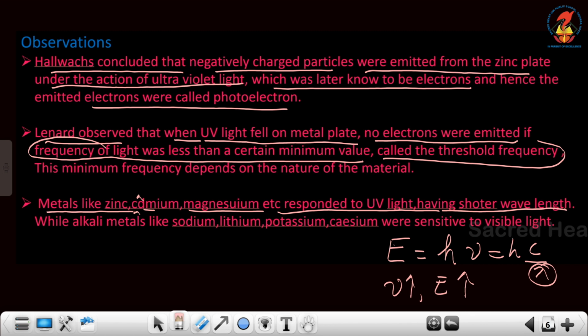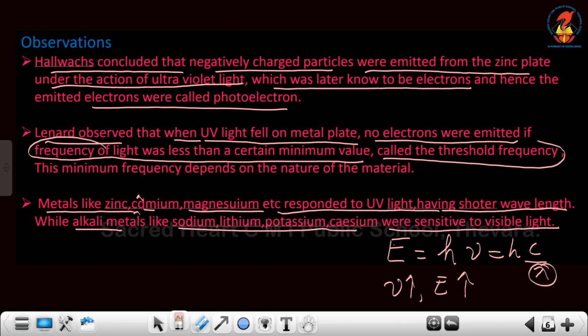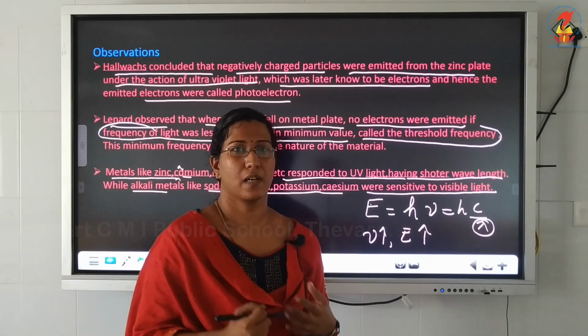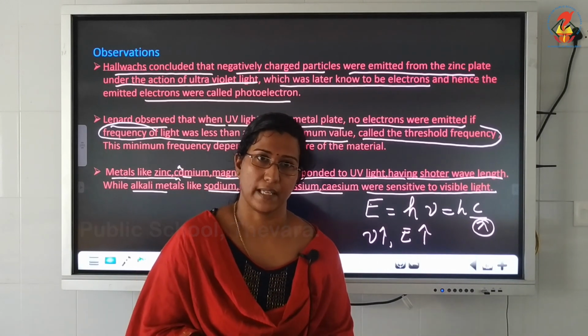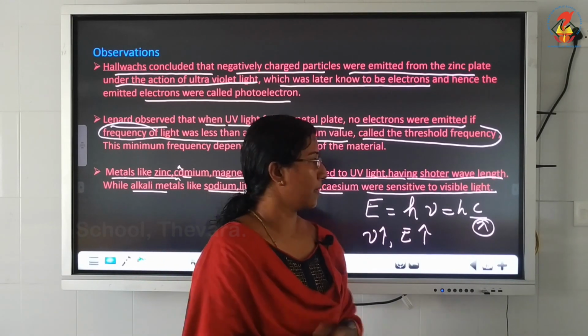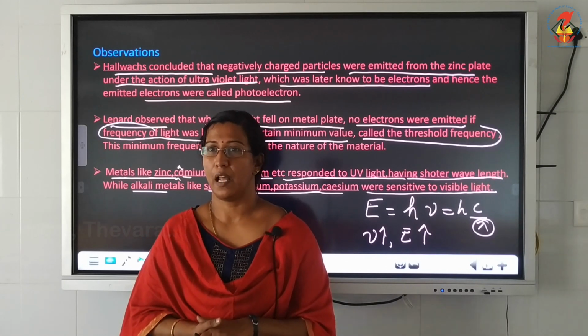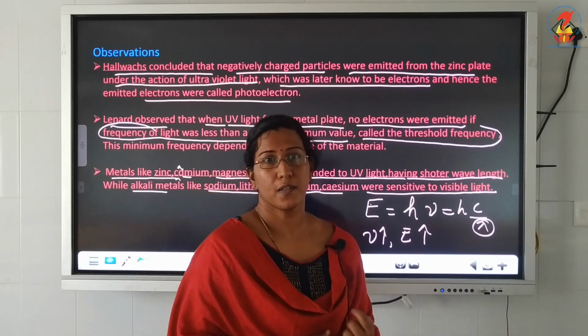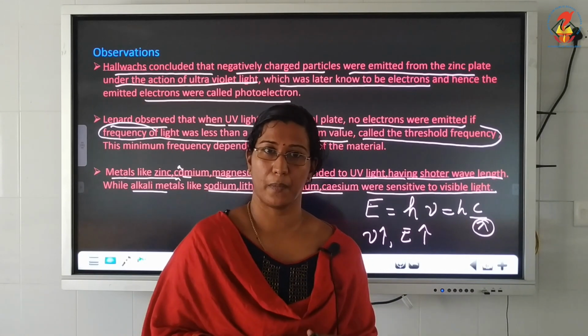But certain alkali metals like sodium, lithium, potassium, etc. were even sensitive to visible light. So depending upon the nature of the metal, as I told you, the work function will vary. According to the light and the metal, the photoelectric effect was taking place. So these were the observations made by Lenard and Hallwachs, but certain more observations were also made, which we will be discussing in the coming videos.